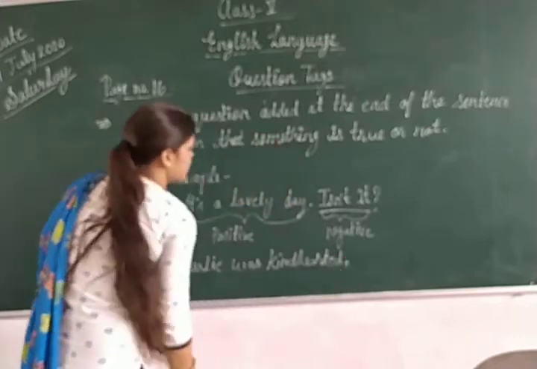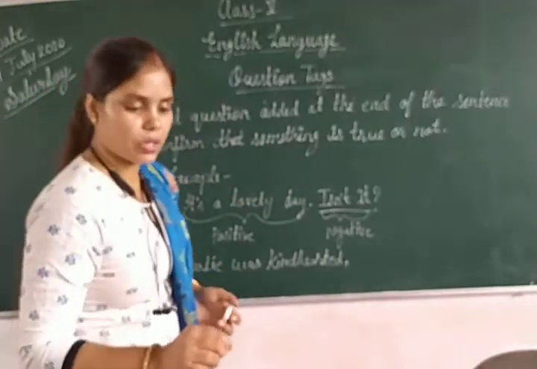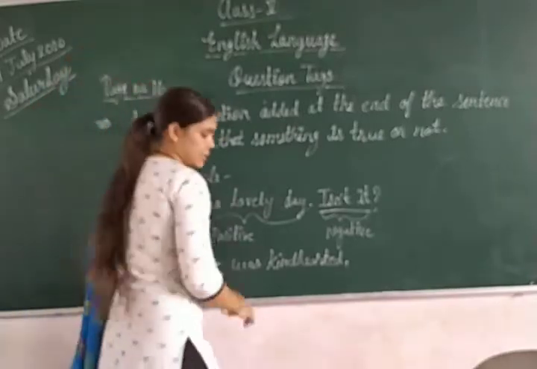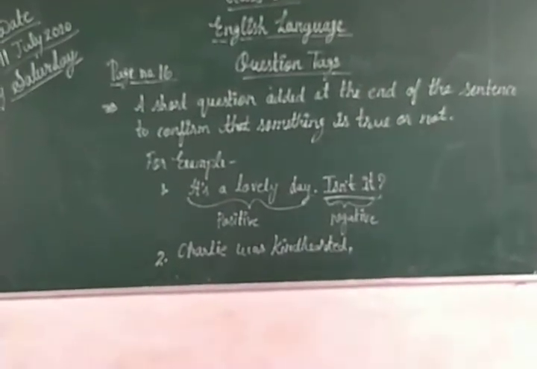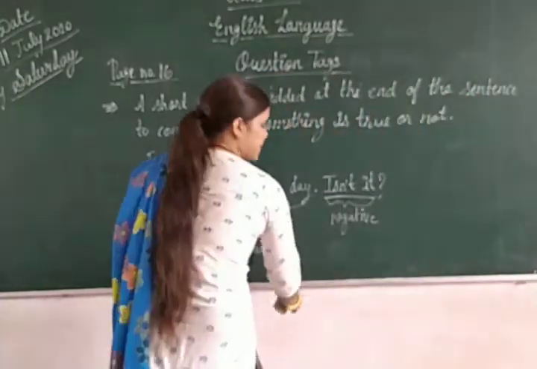So this is the sentence. I'm sorry, I have to take it as negative.